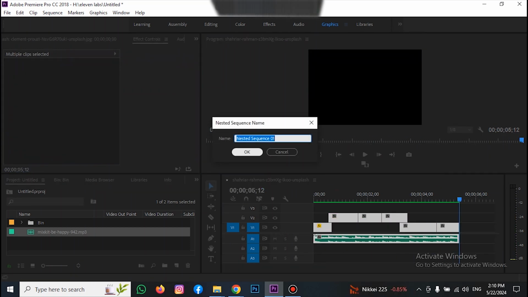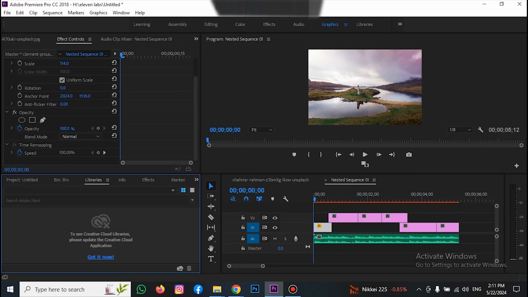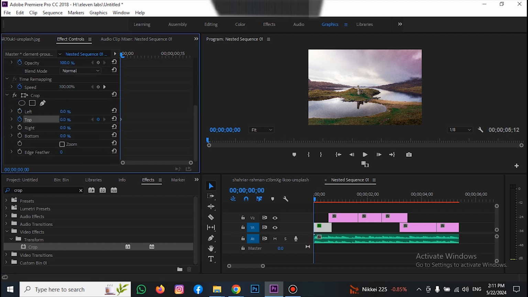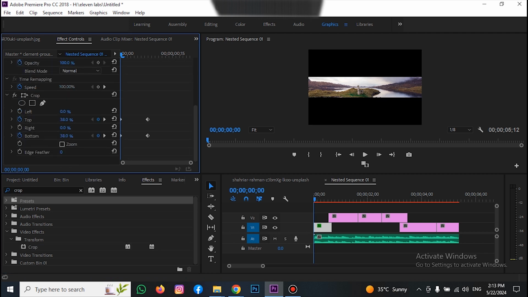After adjusting, make a sequence and save it, then open effects, search for crop, and drag and drop it on the first image. Then open keyframes of top and bottom and set the value to 50%. After a few frames, reset the value.